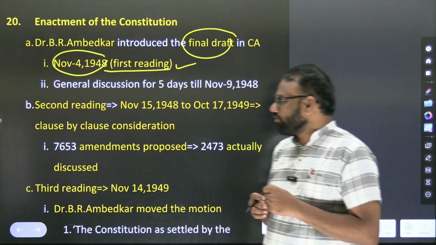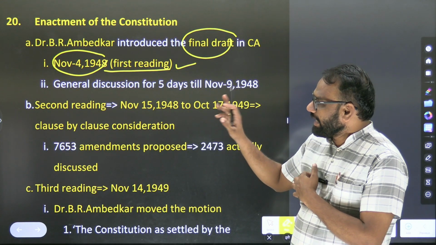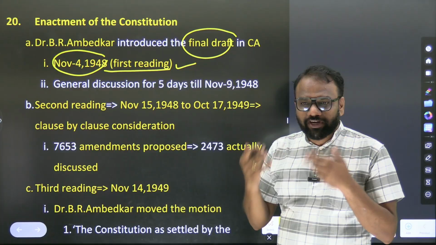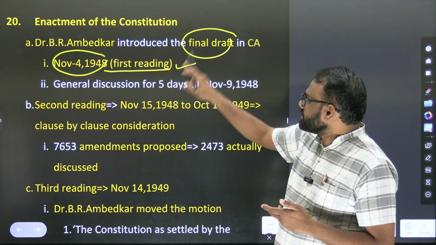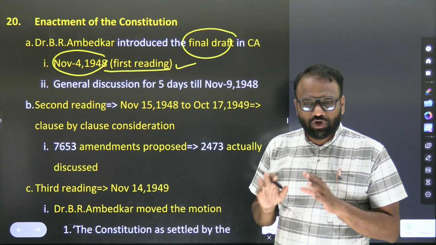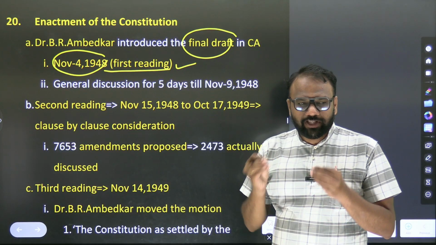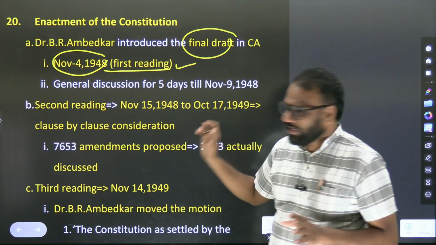Okay, especially the date, it will not be a focus. So here, November 4, 1948, actually it is not important. What we need to understand here is who introduced the final draft in the Constituent Assembly? Dr. B.R. Ambedkar. So at most, what they can ask is in which year? 1948. Okay, you just ignore it.